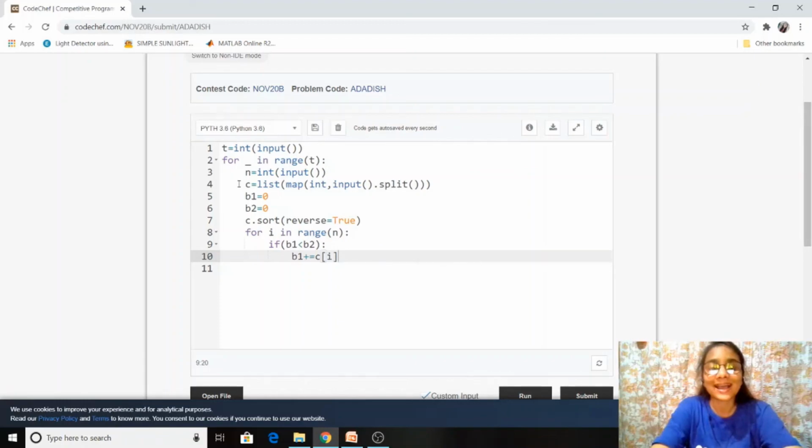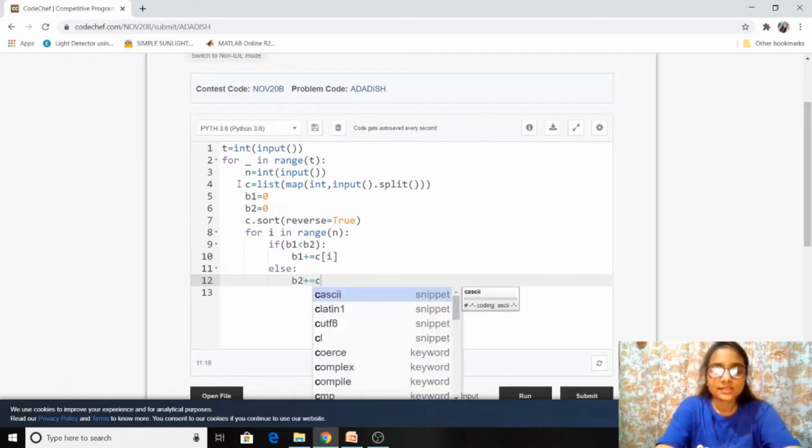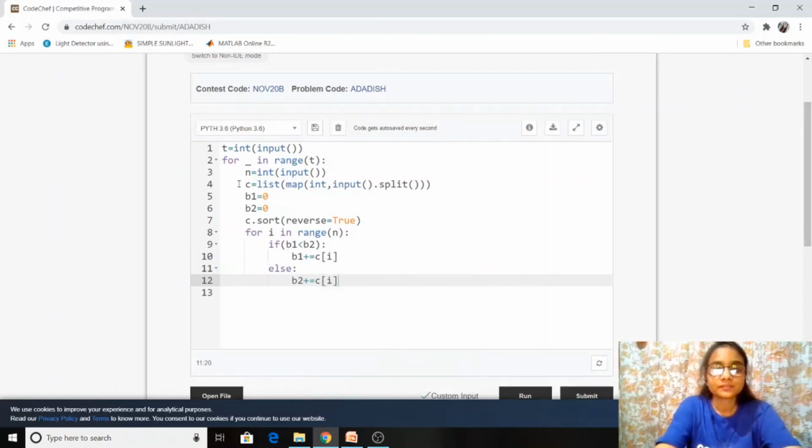But else, that means if B2 is less than B1 or B1 and B2 are equal, then in that case, we will accumulate it in burner 2. So the same thing we have to do. Okay. Now, after following these two steps, our work here is done.